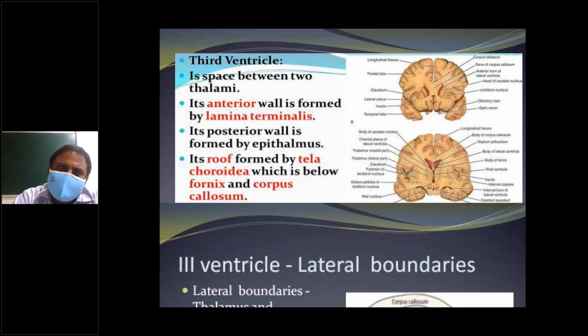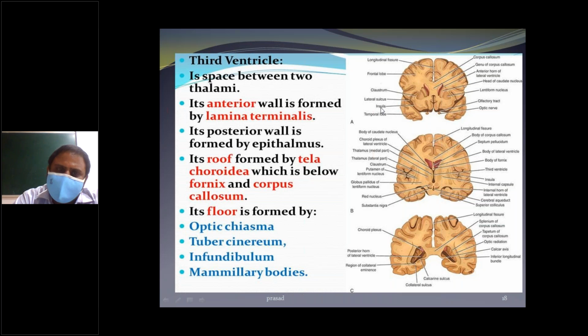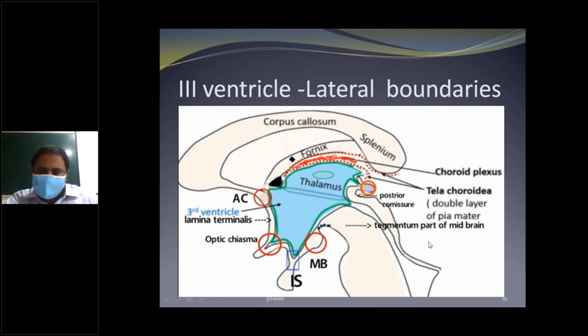Once again, the third ventricle is the space between the two thalami. Its anterior wall is formed by the lamina terminalis. Its posterior wall is formed by the epithalamus. The roof is formed below the corpus callosum. Its floor is formed by the optic chiasma, tuber cinereum, infundibulum and mammillary body. So this picture clears all the boundaries.